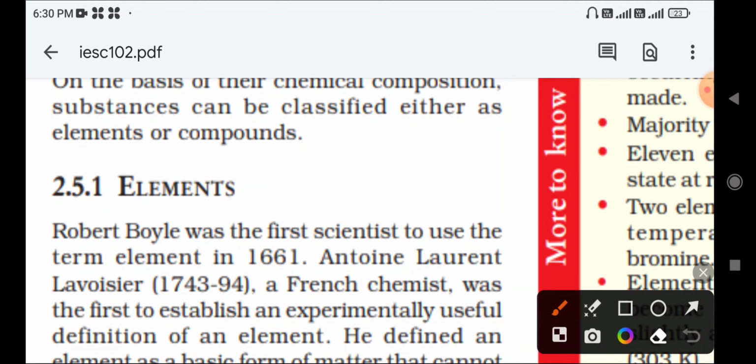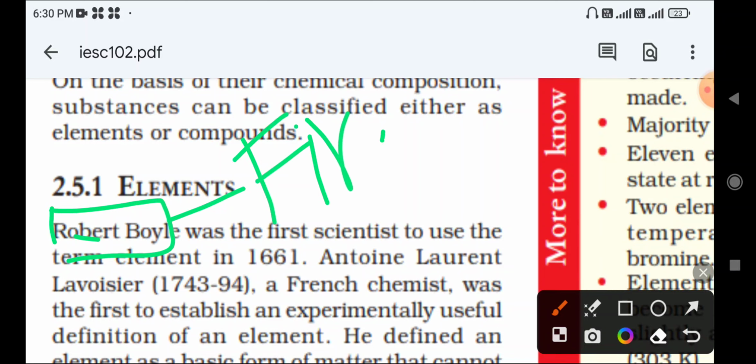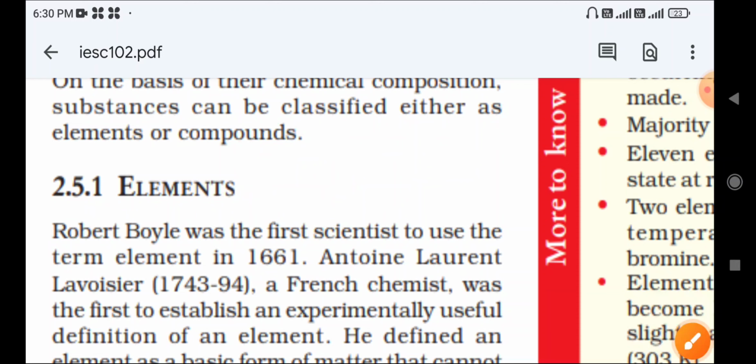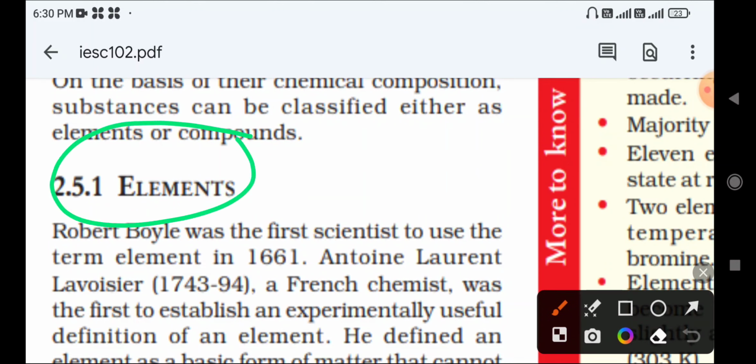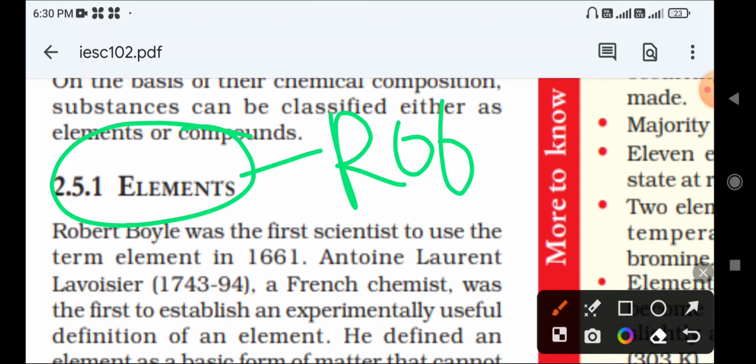Next, about elements: Robert Boyle. Remember the name Robert Boyle.